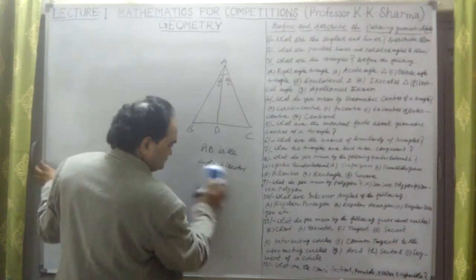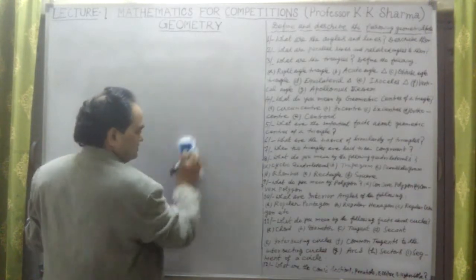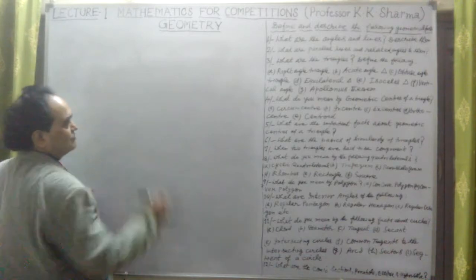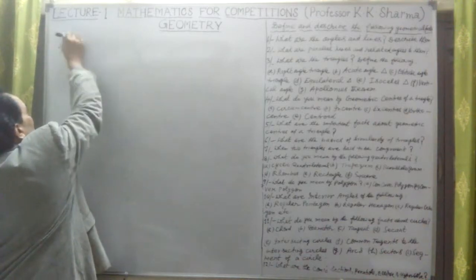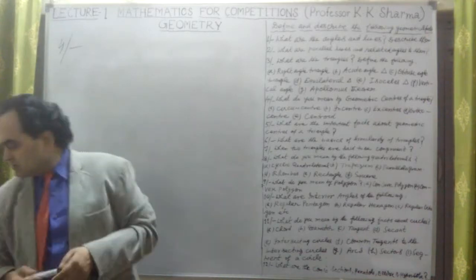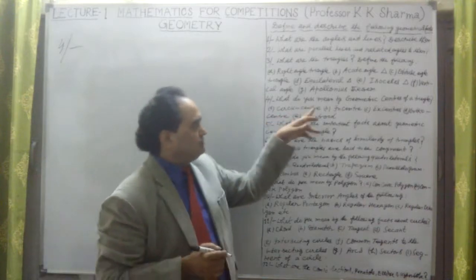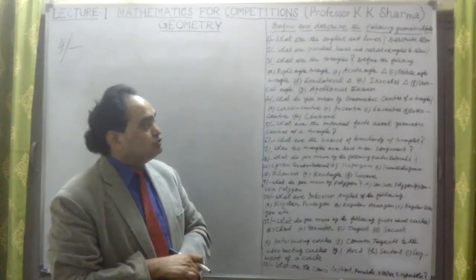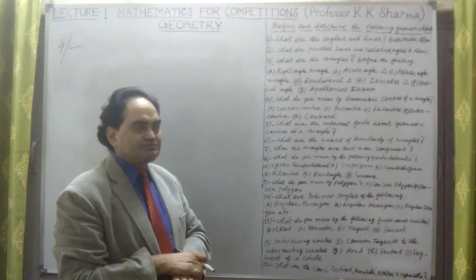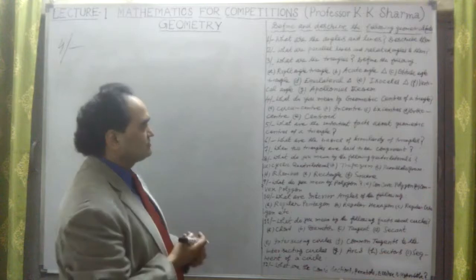Now let us check the next point. Angle bisector theorem done, but the next is question number 4. Question number 4 says, what do you mean by geometric centers of a triangle? Geometric centers of a triangle means we have to know about what is incenter, what is circumcenter.